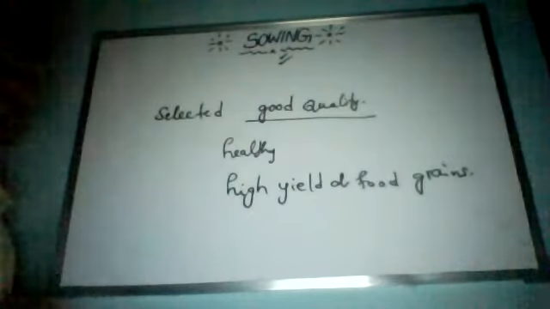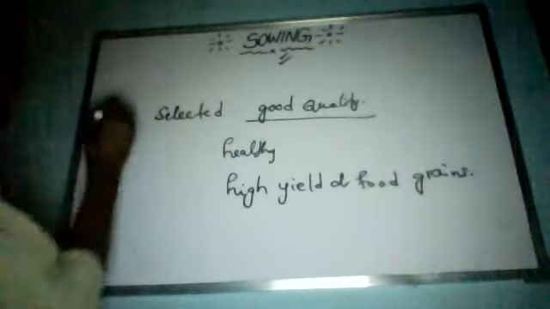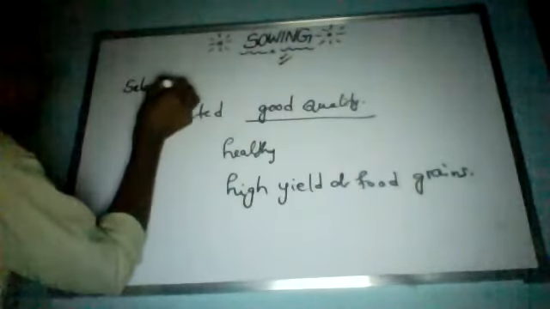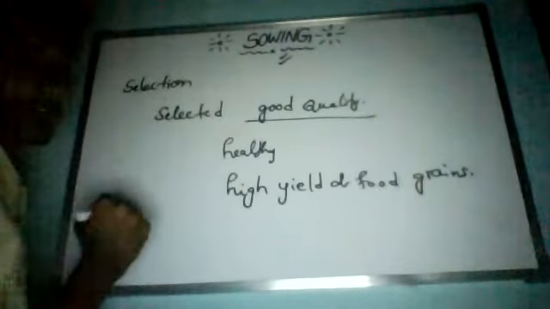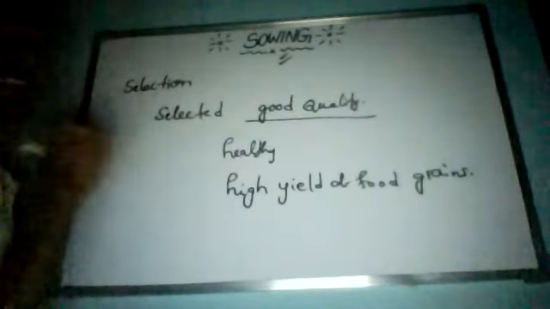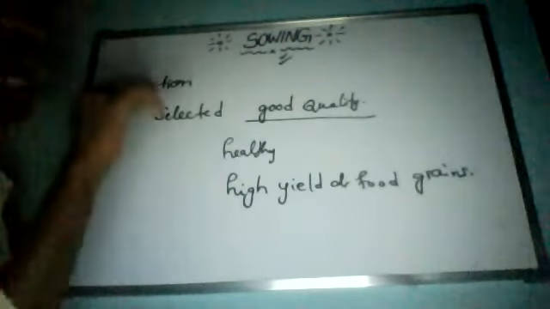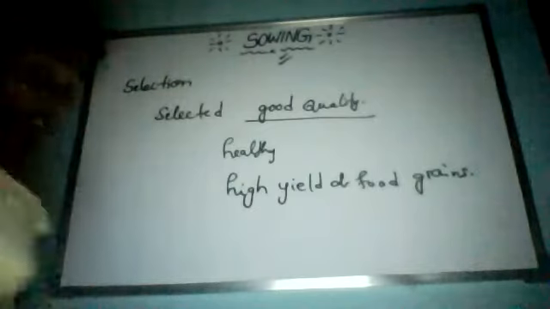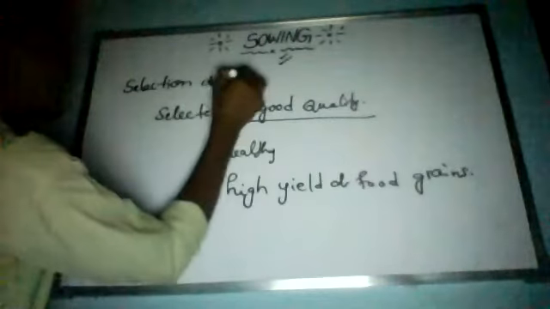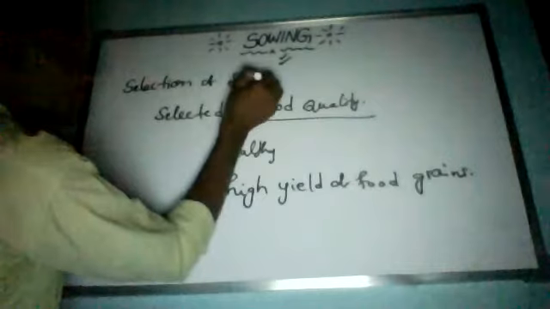So let me keep the heading: selection of seeds. Which kind of seeds? A good quality seed is very healthy, not dirty, very clean, and free from infection and disease. So, selection of seeds means selecting good quality seeds.